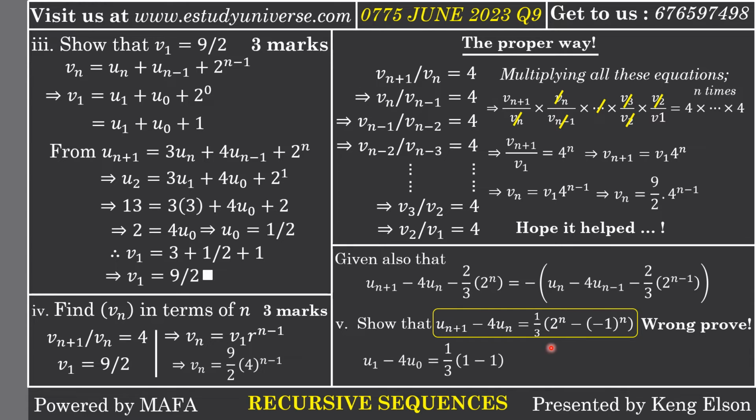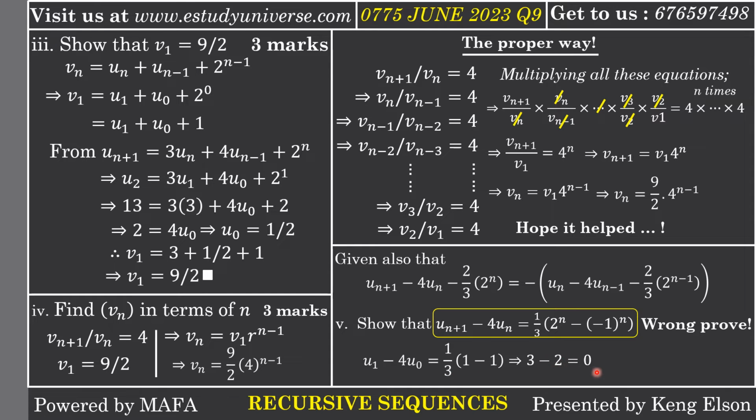For this proof to be correct, it therefore means that if I use any value of n, for example, let me take n to be equal to 0. Okay, if n is 0, then it means that u1, because I need to replace n with 0, so u1 minus 4u0 must be equal to 1/3 into 2 to the power 0 minus negative 1 to the power 0. But when we simplify this, we are just going to have what?